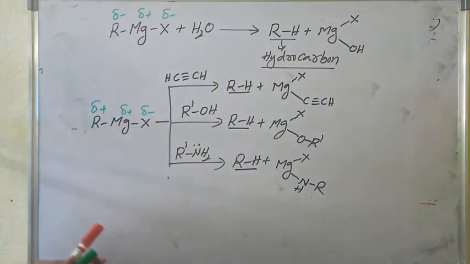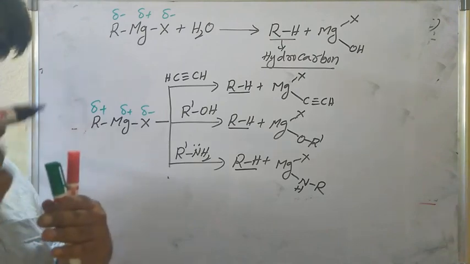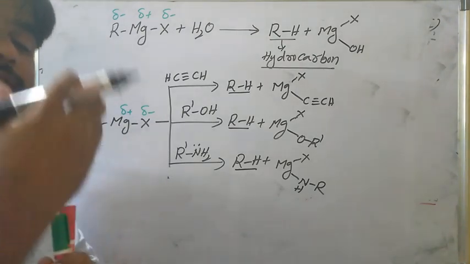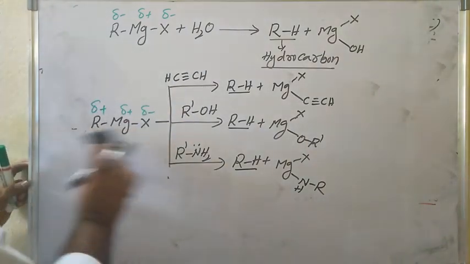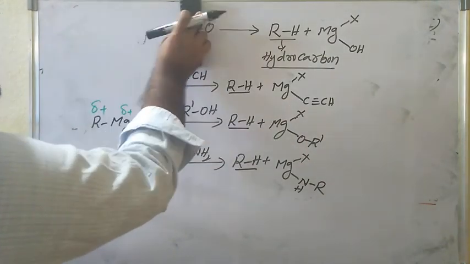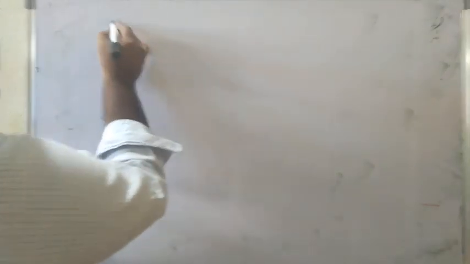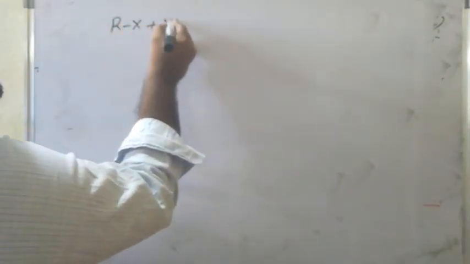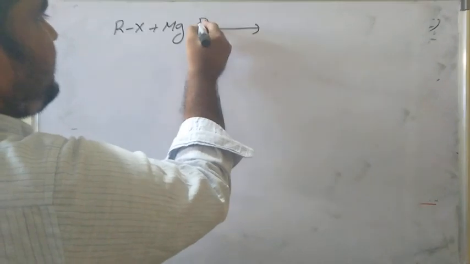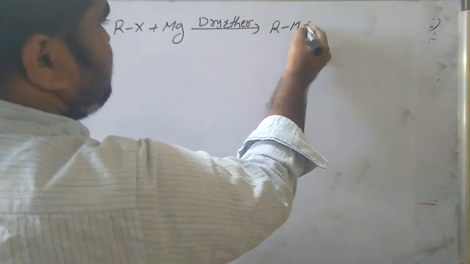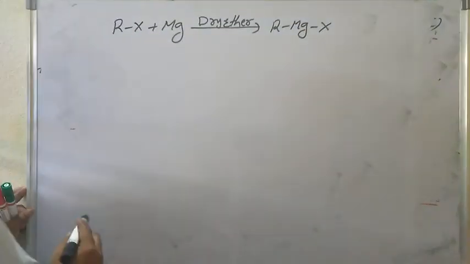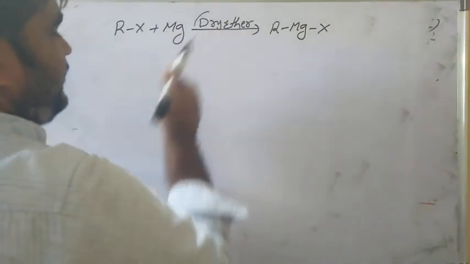See, already you know Grignard reagent. In the presence of dry ether, alkyl halide reacts with magnesium metal. So this is the chemical reaction. So here is one important point, just to remember. Grignard reagent is prepared when alkyl halide reacts with magnesium metal in the presence of dry ether. So dry ether gives the RMgX. We can use only dry ether.